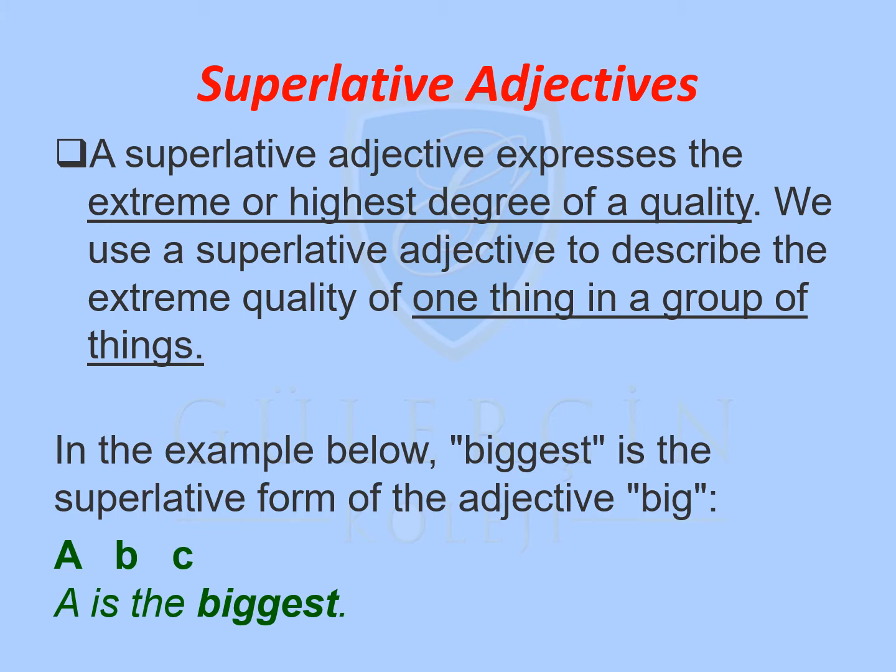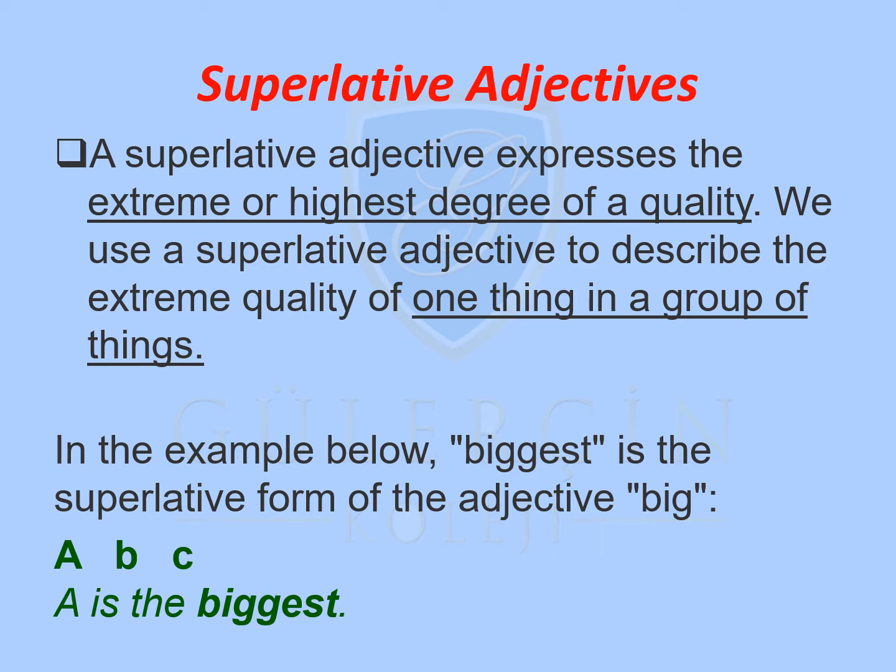Today's topic is superlative adjectives and be going to. Starting with superlative adjectives. A superlative adjective expresses the extreme or highest degree of a quality. We use a superlative adjective to describe the extreme quality of one thing in a group of things.